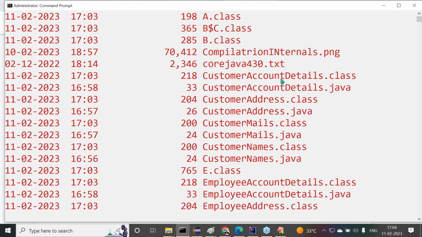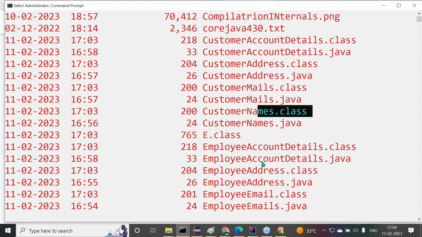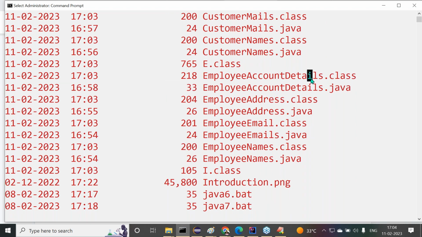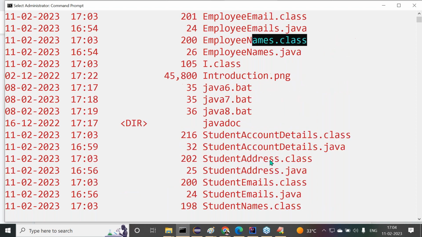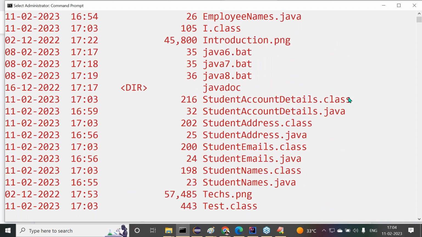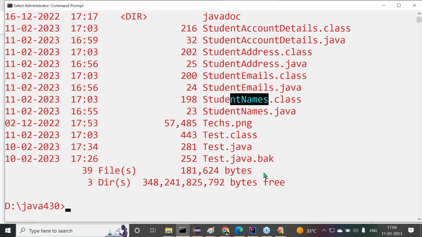See this one: customer account details dot class, customer address dot class, customer mails dot class, customer names dot class. Similarly, employee account details dot class, employee address dot class, employee email dot class, employee names dot class. Next, student account details dot class, student address dot class, student mails dot class, student names dot class. For every Java file, a separate dot class file is created. This is star dot java: every Java file is compiled.